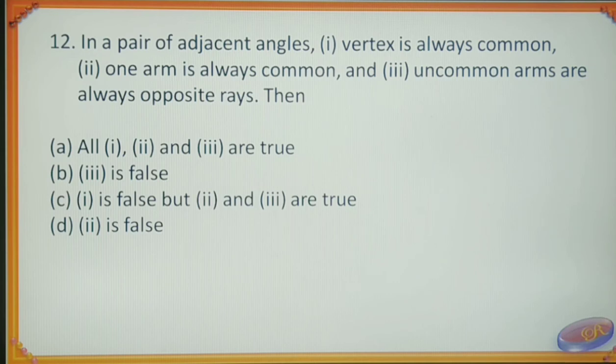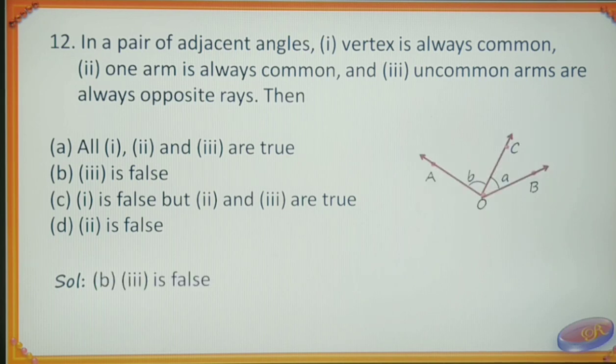So correct answer is option B. Third statement is false, which you can see in this figure.